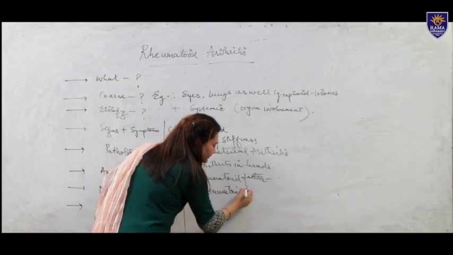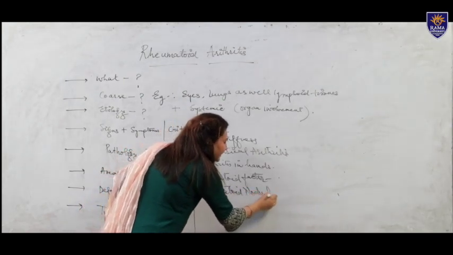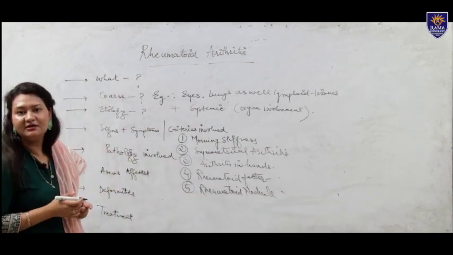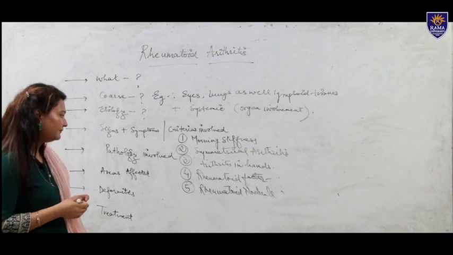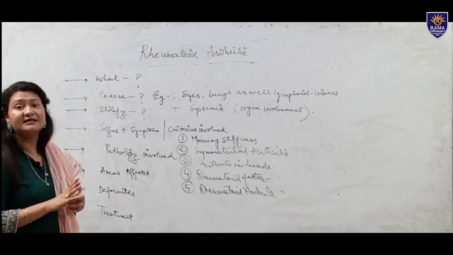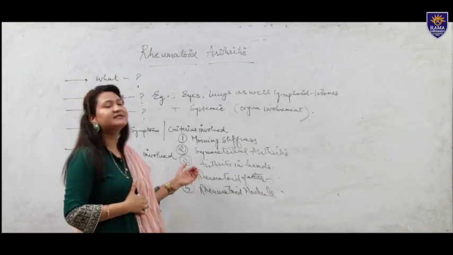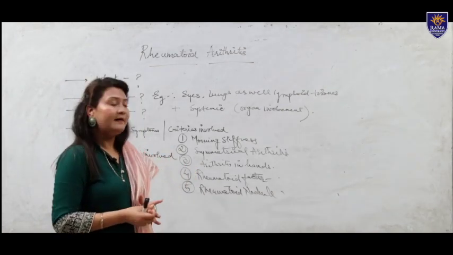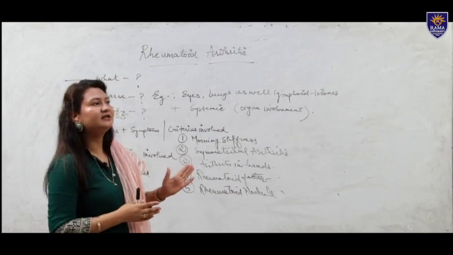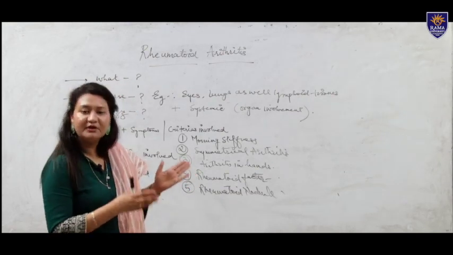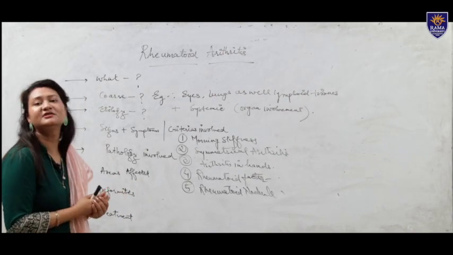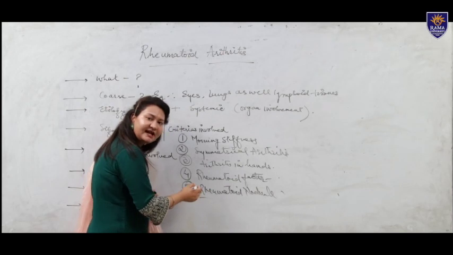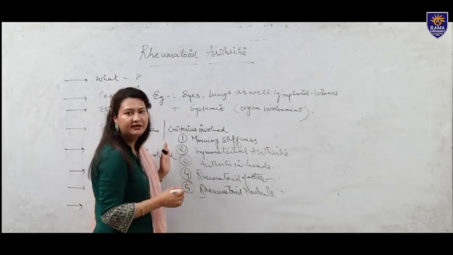Rheumatoid nodule. These nodules are seen on the extensors of the forearm, so one should always assess for them while a patient is suffering from rheumatoid arthritis. In severe cases these nodules are seen, but one should always check whether they are occurring from rheumatoid arthritis or whether there could be a chance of parasitic infection. This is one of the criteria of rheumatoid arthritis.